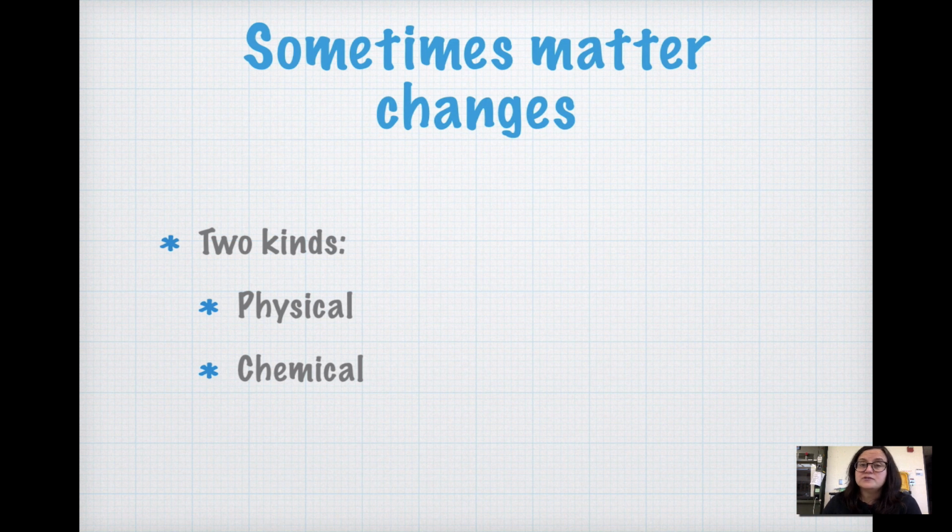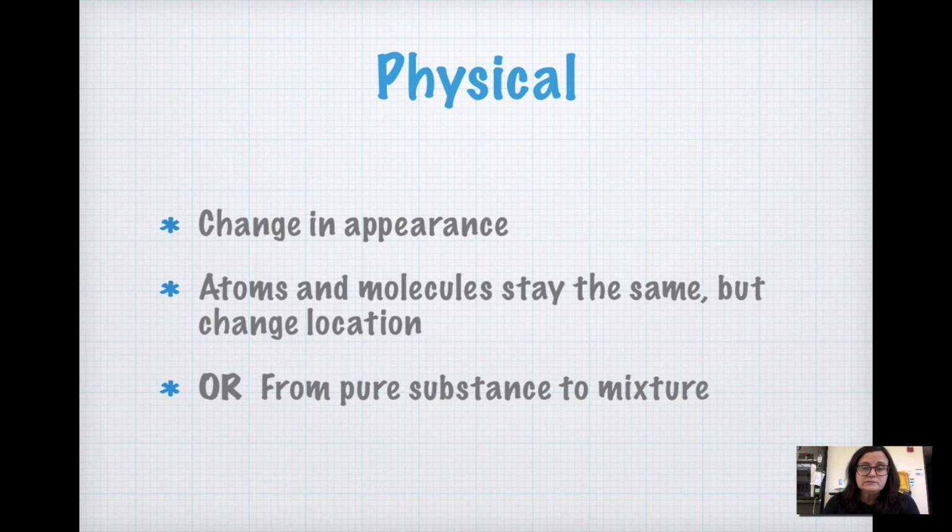Sometimes matter changes. We've seen examples of the two kinds of changes to matter, both chemical and physical. We're going to talk in more detail about the difference between the two. In a physical change, the change that happens is just a change in appearance. So the same atoms and molecules are present, they stay the same, but they might change location. This also might be a change from pure substances to a mixture. So if I have sand and I have water separately and I mix them together, that's a physical change. I'm just mixing two pure substances together to make a mixture.